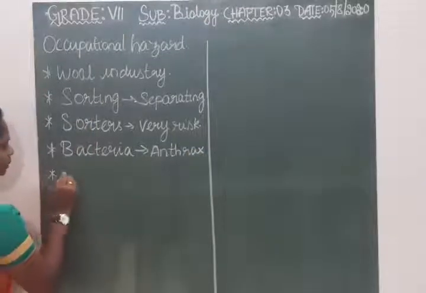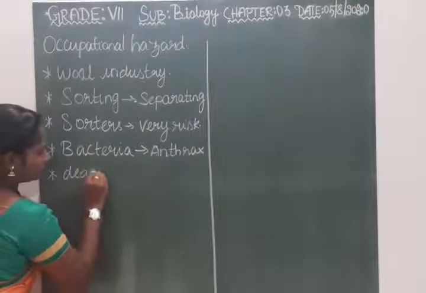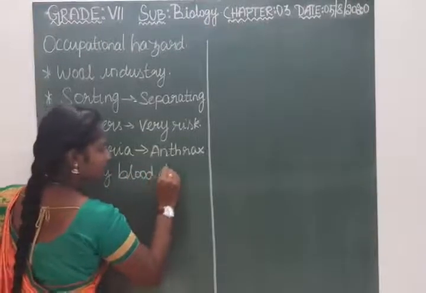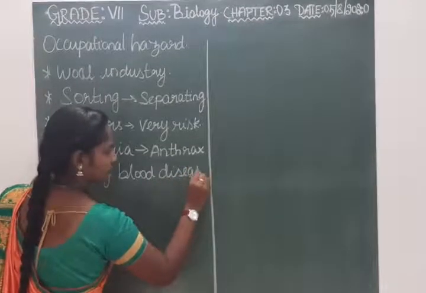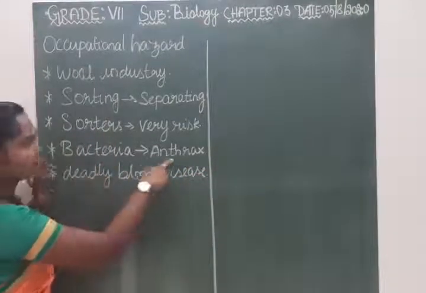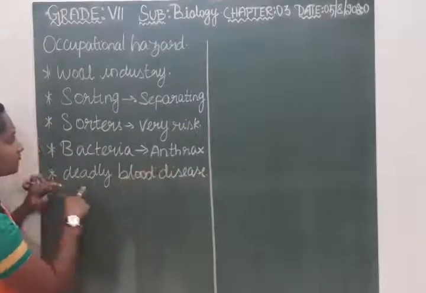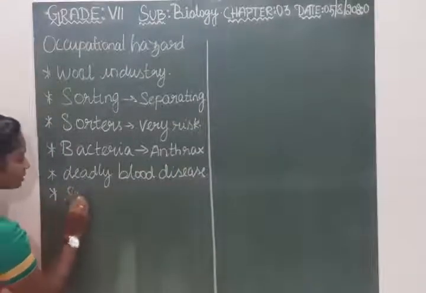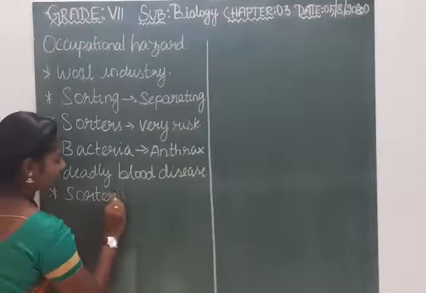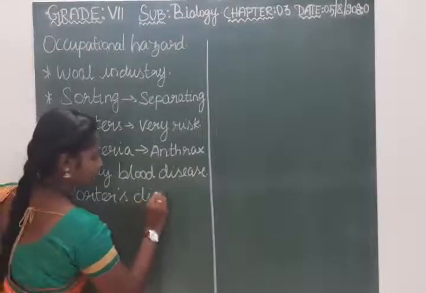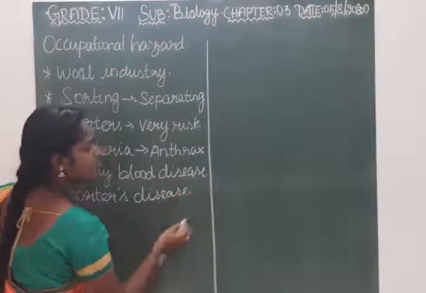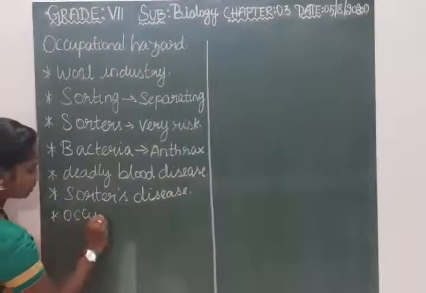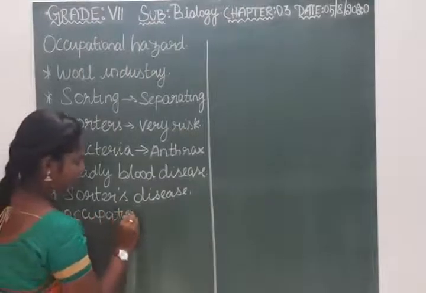The death of the person. It is a deadly blood disease. The bacteria cause anthrax, a deadly blood disease. This disease is called sorter's disease, and it is also known as occupational disease.